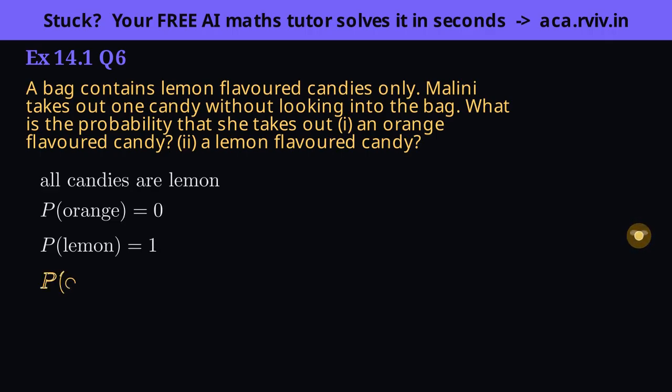Insight: these are the two ends of the scale. Nothing favorable gives probability 0, impossible. Everything favorable gives 1, sure. Every other probability lies somewhere between these two posts.